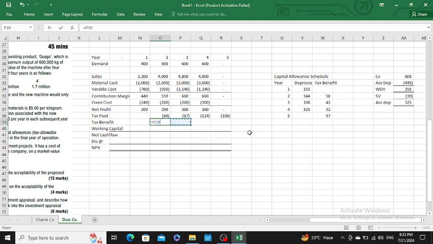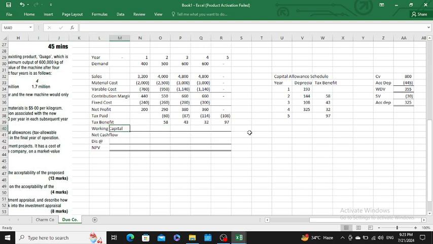Then I would link all these figures. I would get a tax benefit of 58 for the first year and 43 for the second year, then 32 tax benefit for the third year, then sir, 97 for the fourth year, that I would be getting in the fifth year because it is in arrears.